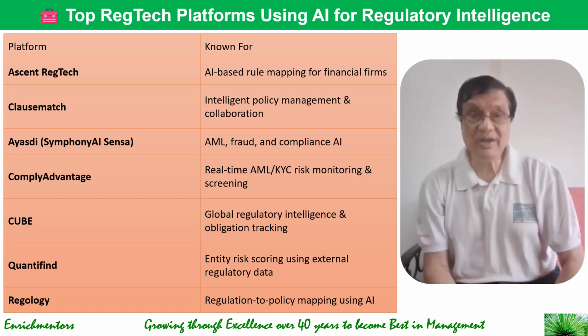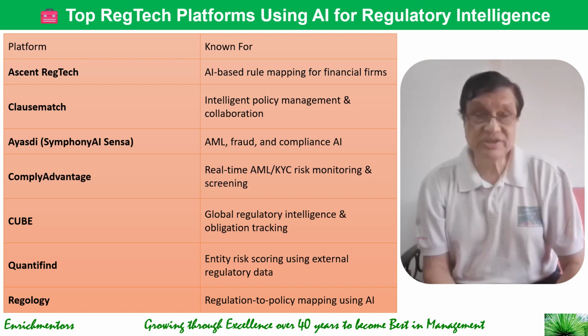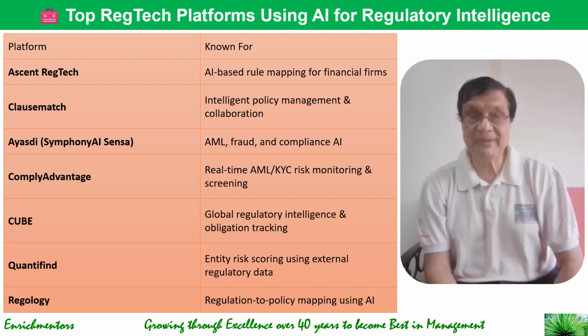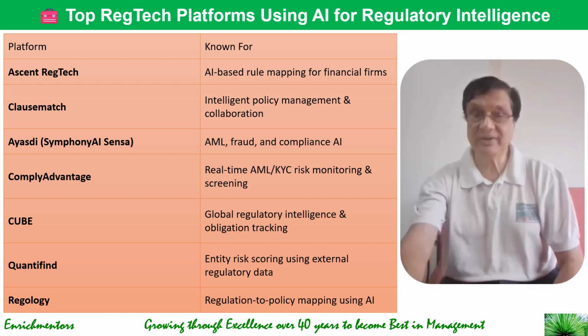Then there is ComplyAdvantage for real-time anti-money laundering, KYC risk monitoring, and screening. Cube for global regulatory intelligence and obligation tracking. Quantifind for entity risk scoring using external regulatory data. And Regology for regulations to policy mapping using AI. So these are some of the top RegTech platforms using AI for regulatory intelligence.